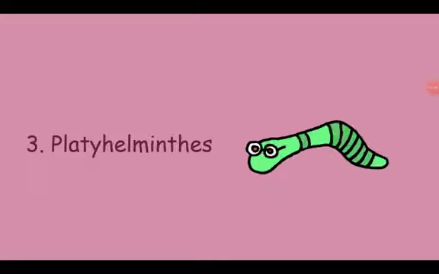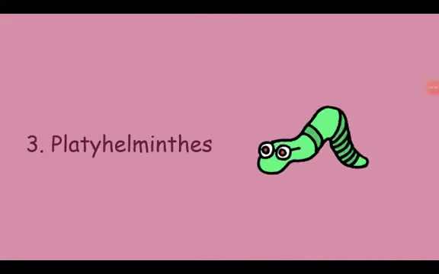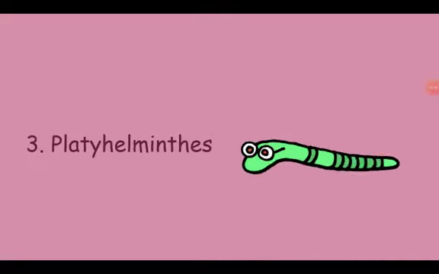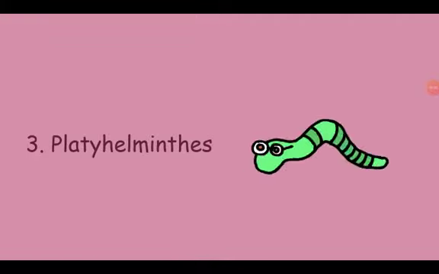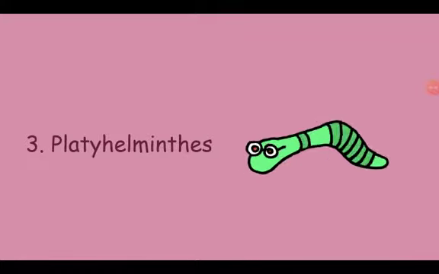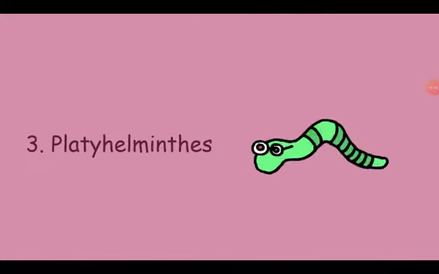Class Platyhelminthes. Class Platyhelminthes includes all flatworms. They have a ribbon-like, segmented, flat and thin body. They are parasitic in nature. Example is tapeworm.